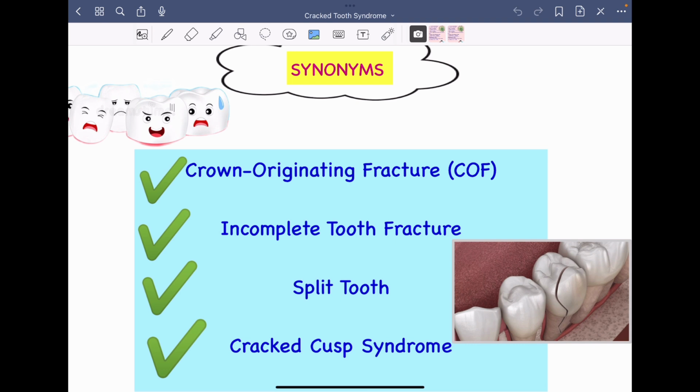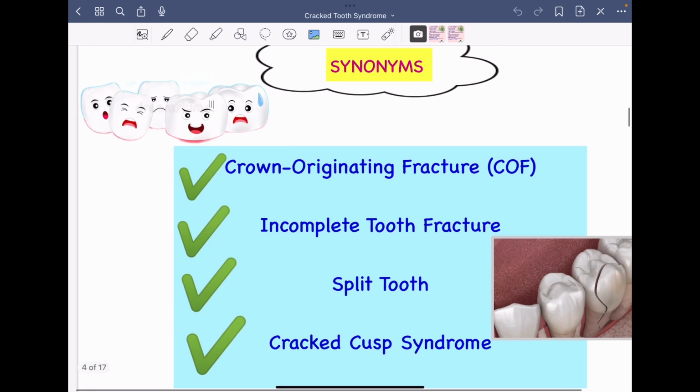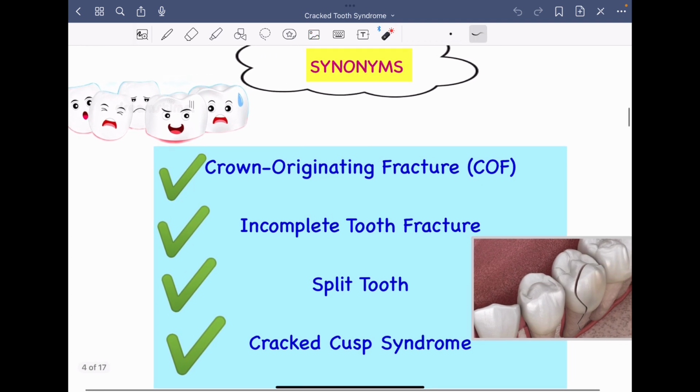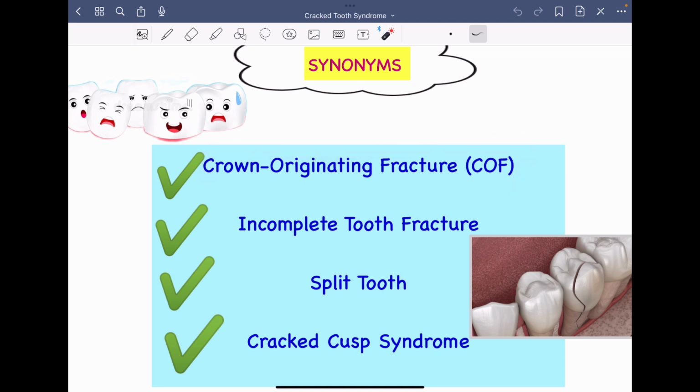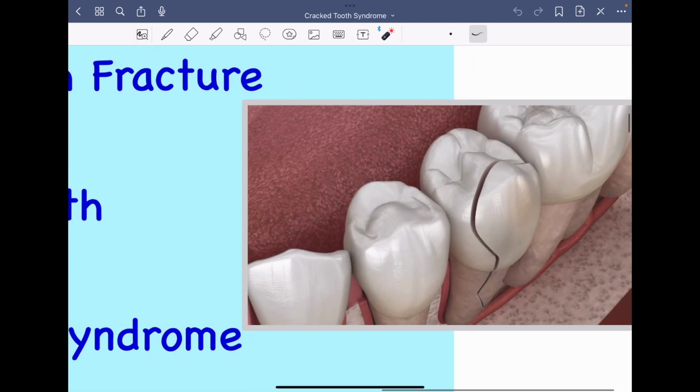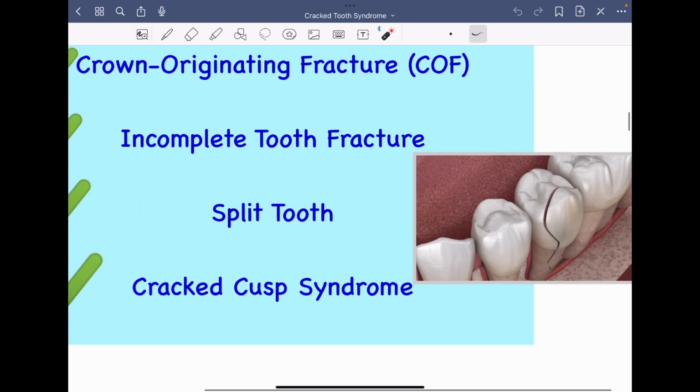The first and most commonly used synonym is crown originating fracture, right? Now this synonym is given because the fracture line usually originates from the crown of the tooth, right? So here you can see this is the fracture line involving the crown of the tooth and then it is going downwards, right? However, this is not a complete fracture. It is not encompassing the complete tooth, right?